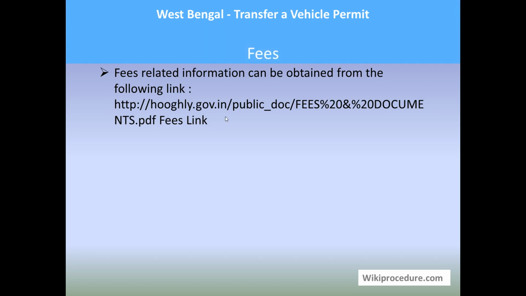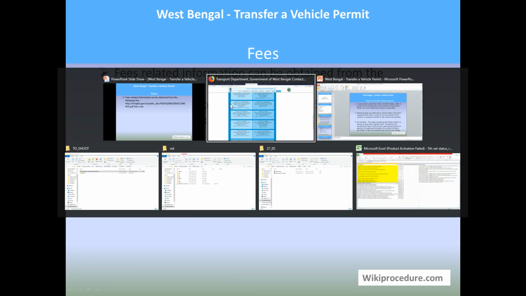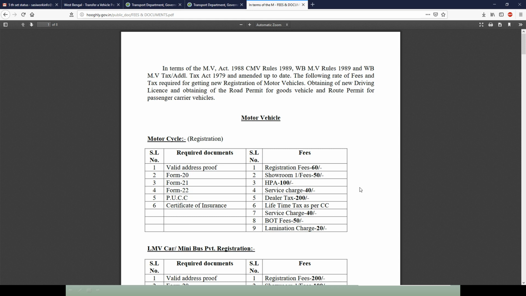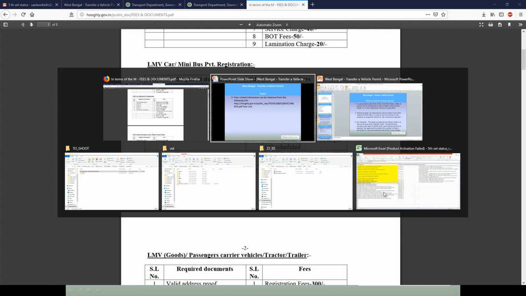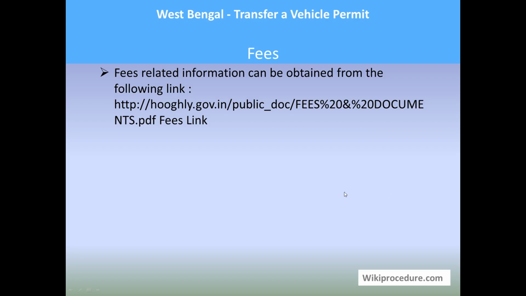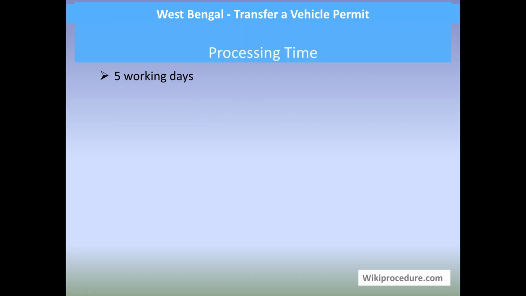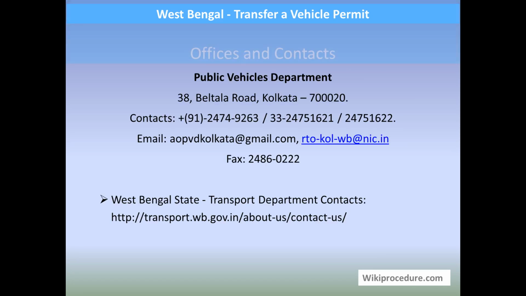Fees: this link will help you in reaching a page which provides different kinds of services and the fees required for each such service. Make a note of the fees which you need to pay at the counter at the RTO so that you will be better placed about the fees. Processing time: 5 working days is required to get this permit.